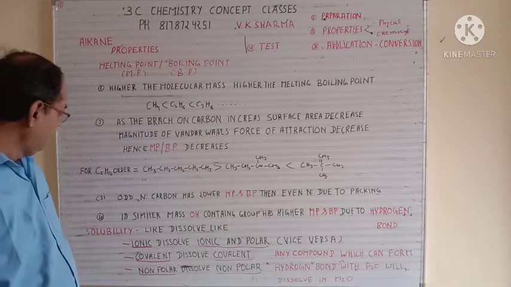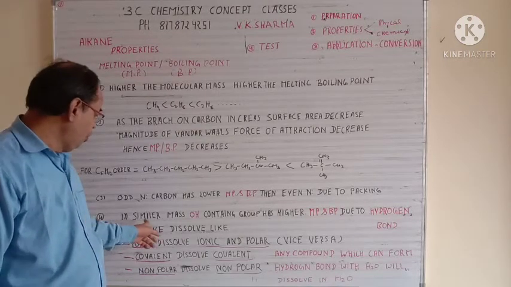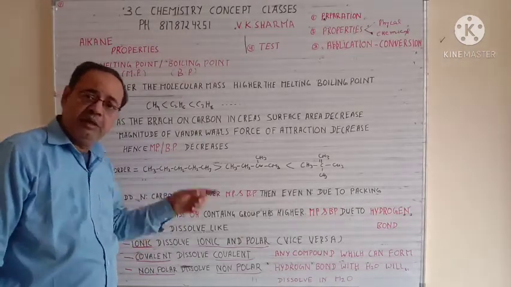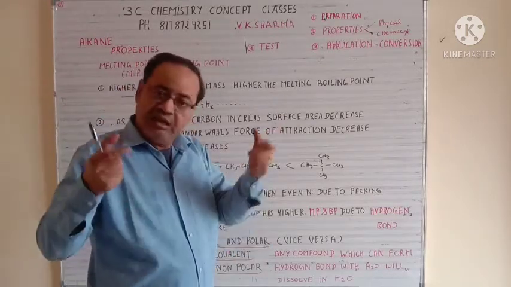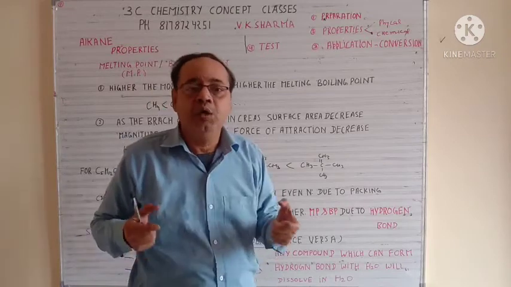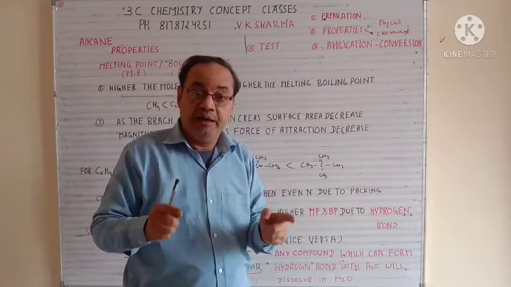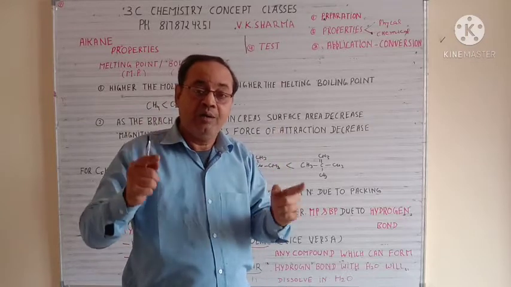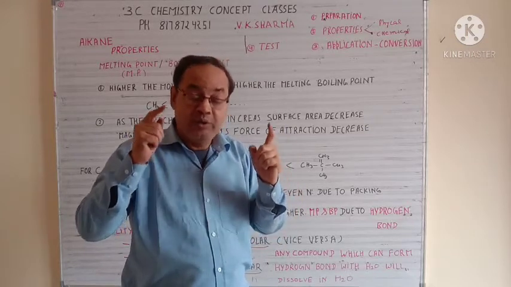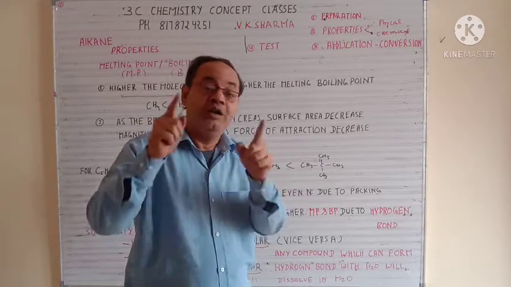Now one more statement that is very important. Suppose you have two molecules and they have similar molecular mass. You calculate the molecular mass, they are similar, but one of them contains an OH group. Just keep in mind, the molecule which contains the OH group will always have a higher melting and boiling point due to hydrogen bonding.